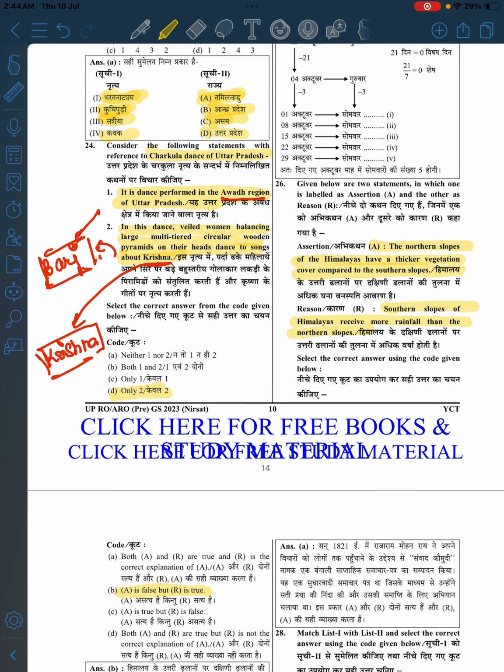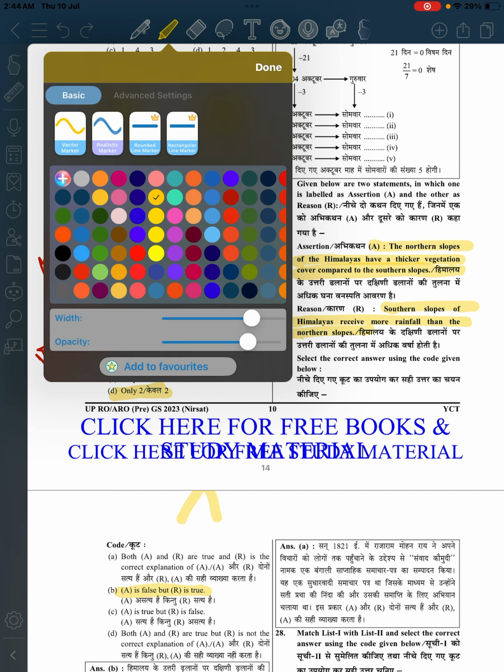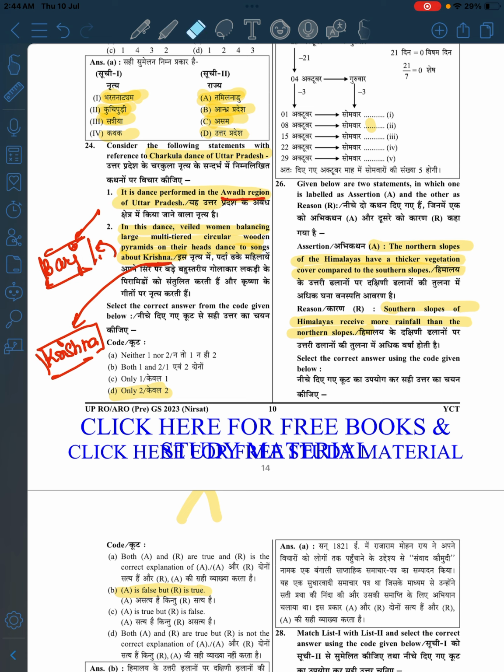Northern slopes of the Himalayas have thicker vegetation, northern slopes and southern slopes. When you look at the Himalayas here, let us suppose the ranges are Karakoram, Ladakh, Zaskar, Pir Panjal, Dhauladhar.